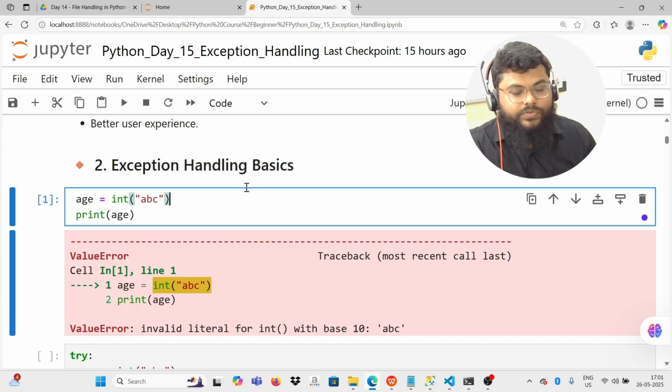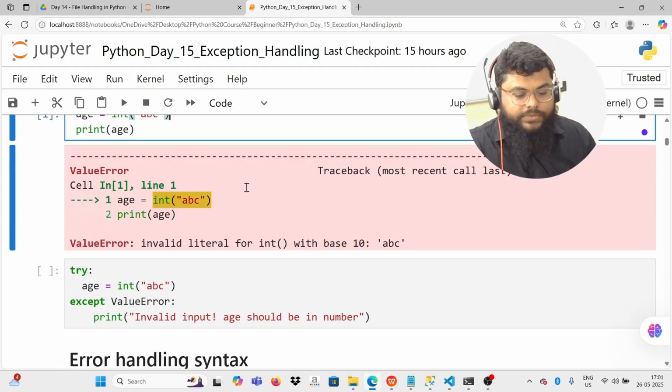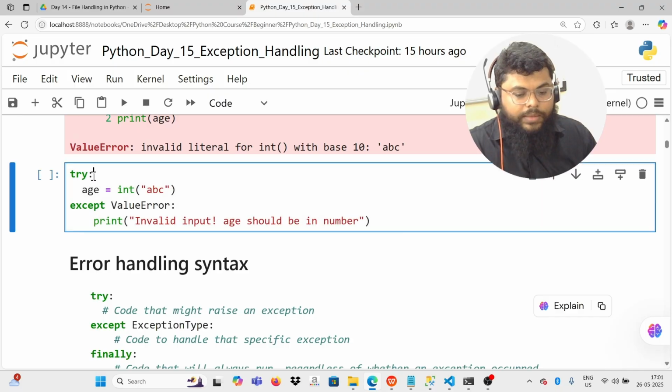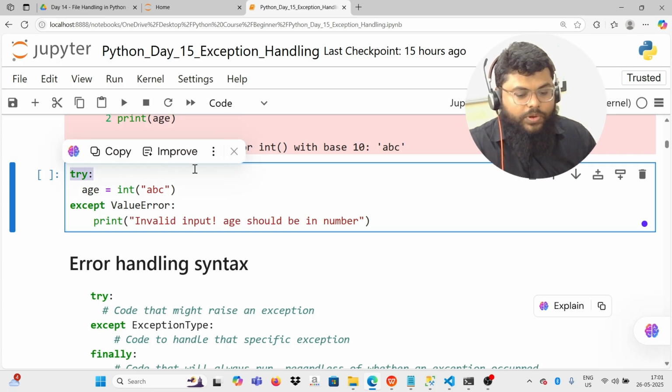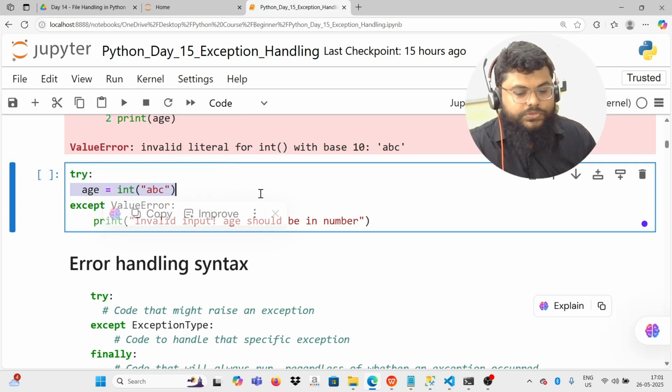So how do we handle these kinds of errors? How do we tell the user that you cannot enter strings in the integer type of data? For that, I am putting my age code, whatever code might generate an error, in the try block. The try block is used for code which might generate an error.